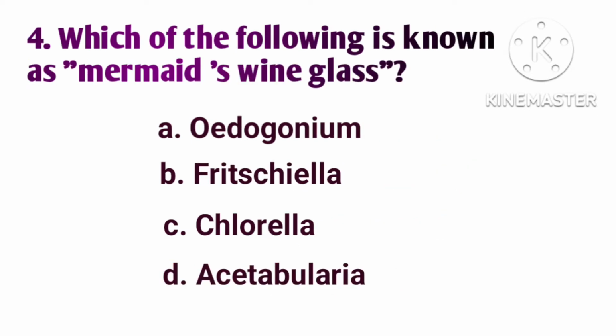Which of the following is known as mermaid's wine glass? Option A, Edogonium. Option B, Fritiella. Option C, Chlorella. Option D, Acetabularia. The correct answer is option D, Acetabularia.